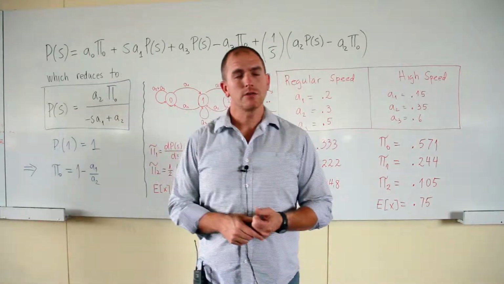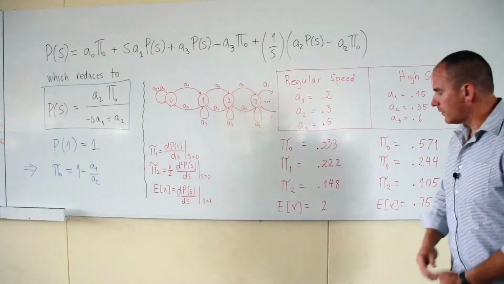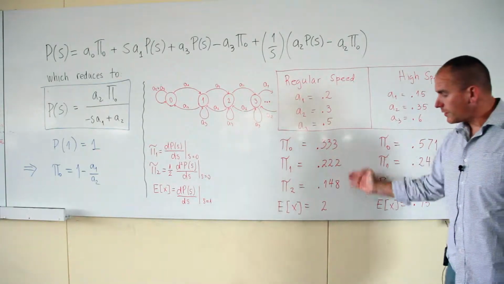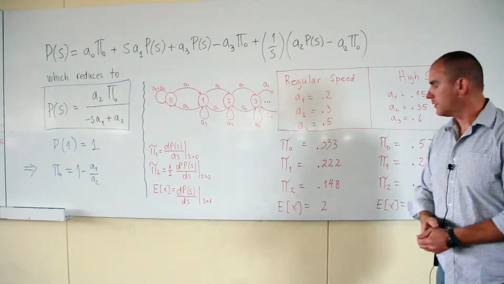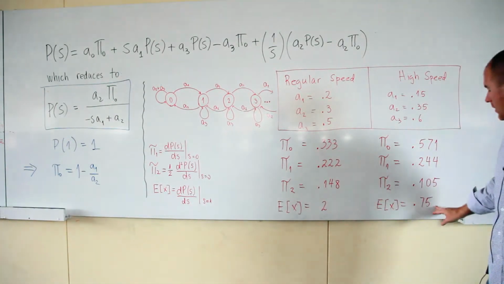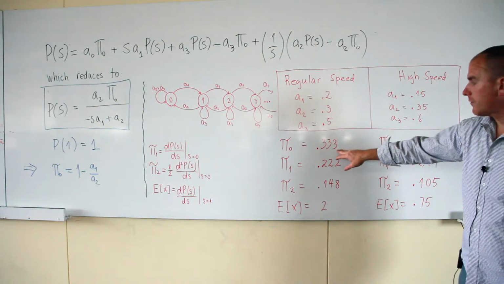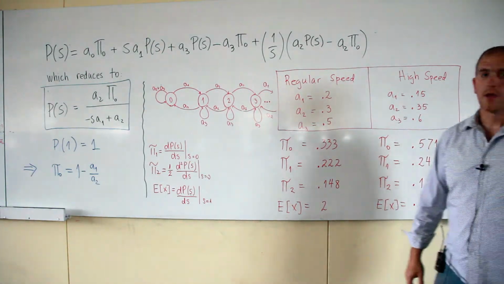So in making a decision about whether or not they should put in a high-speed chair, Copper Mountain can look at these probabilities, and they could look at more probabilities if they wanted to. And they could see that the expected number of customers would go down from 2 to 0.75. The probability of nobody waiting would go up from 0.33 to 0.571, and so forth.